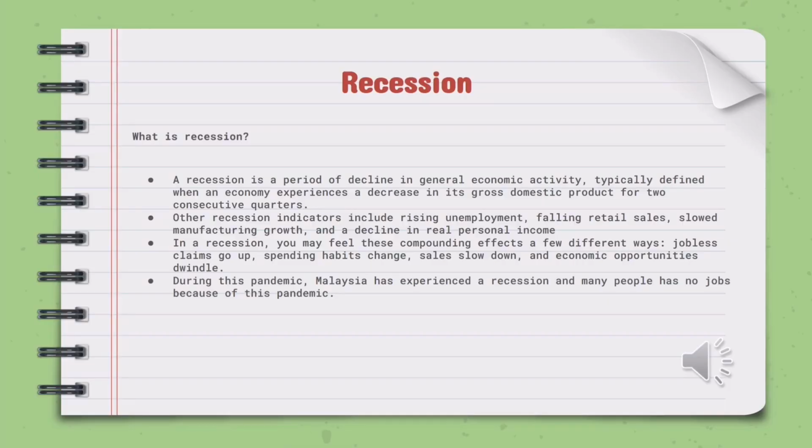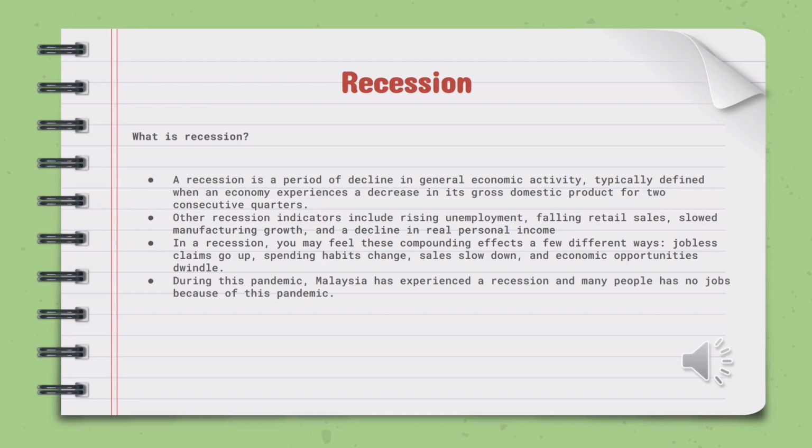Recession. What is recession? Recession is a period of decline in general economic activity, typically defined when an economy experiences a decrease in its gross domestic product for 2 consecutive quarters. Other recession indicators include rising unemployment, falling retail sales, slow manufacturing growth, and a decline in real personal income.